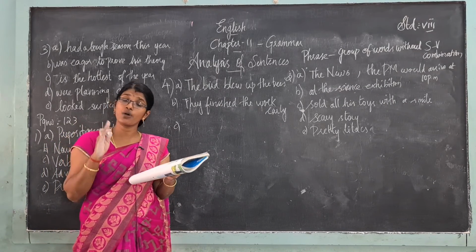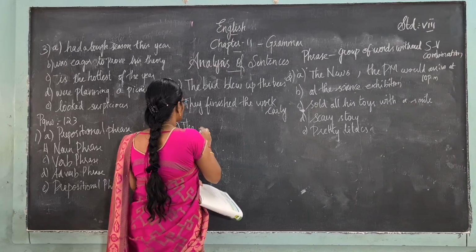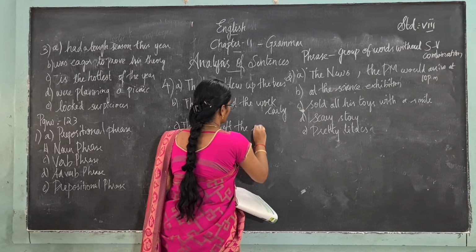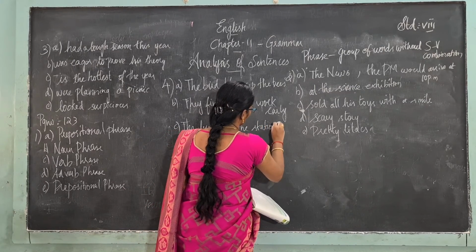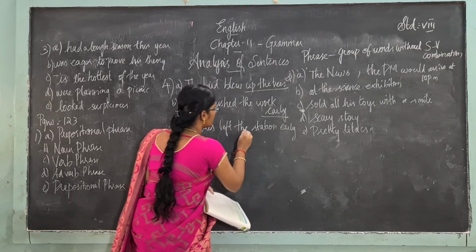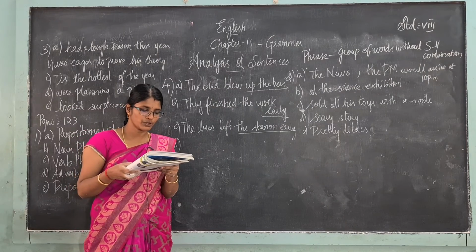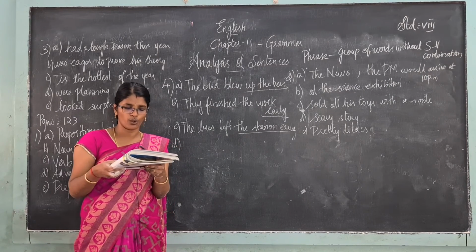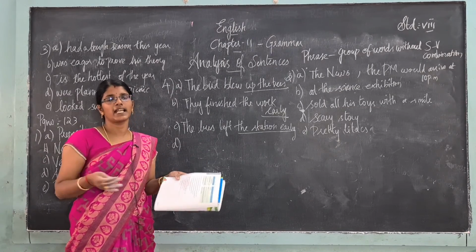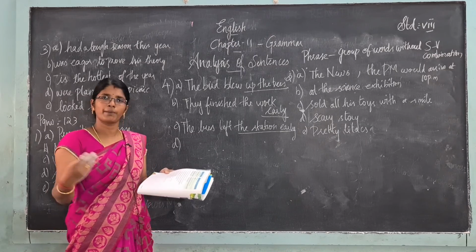The next one is a noun phrase, we have to add a noun phrase. The bus left the station early. So here, up the trees and left the station early, all these things you have to add at the back of the sentence. Then coming to the next fourth question, the English period was over, we have to add a prepositional phrase. So we can write, the English period was over by 4 p.m., like that you can write.